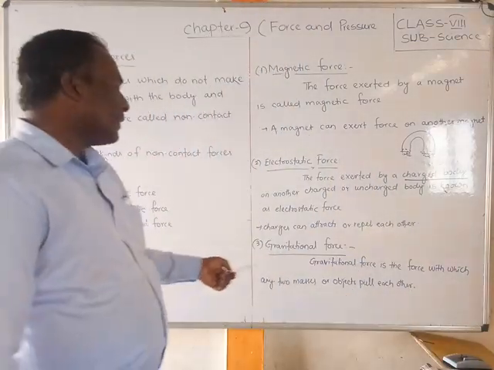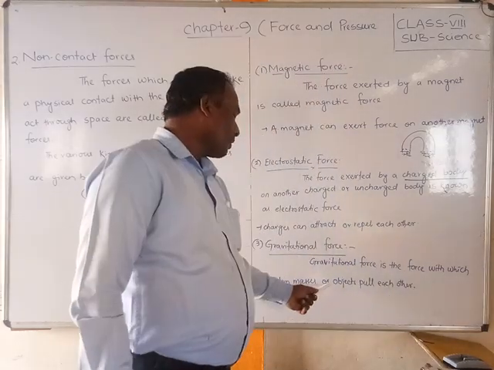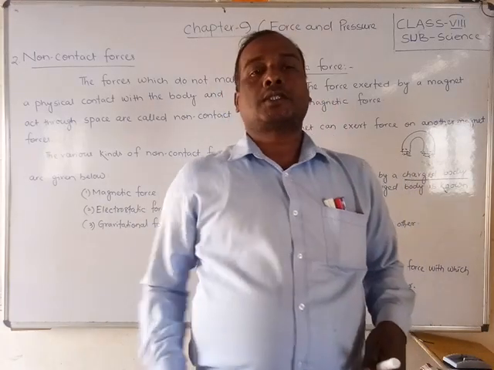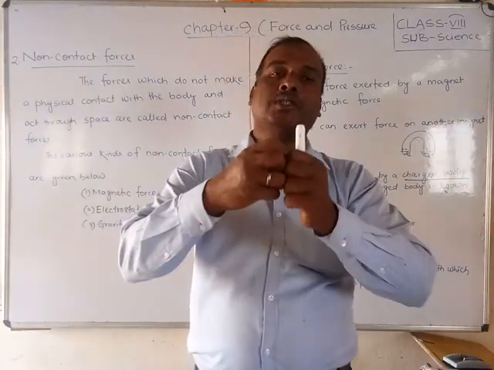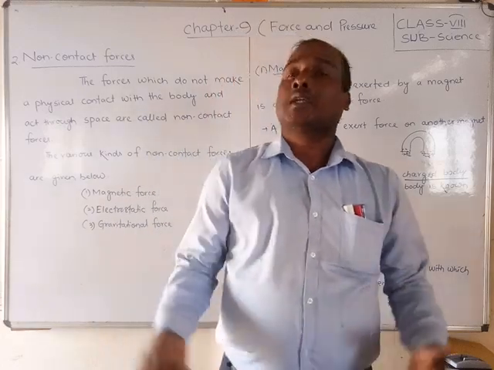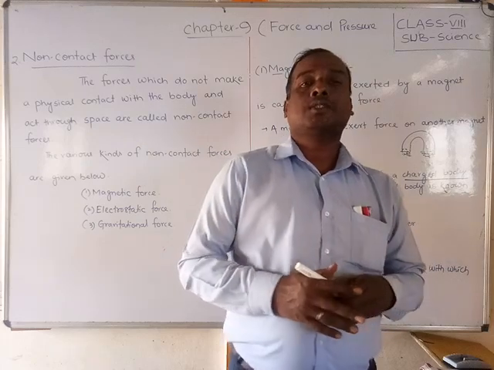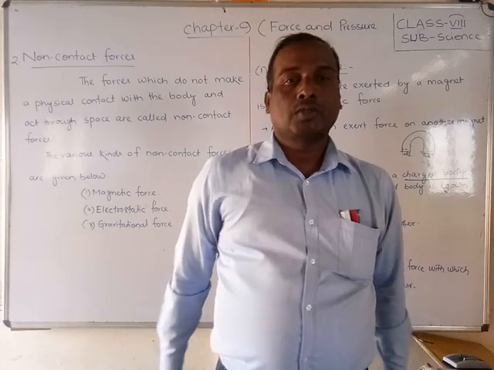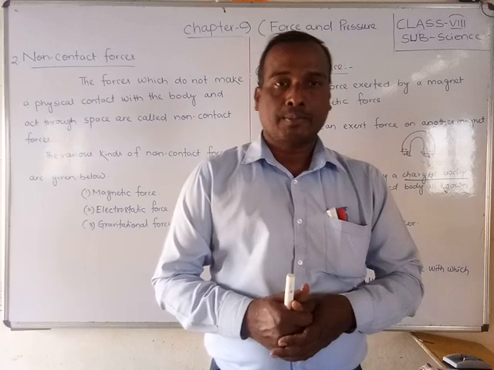Next, students, the gravitational force. The gravitational force is the force by which any two masses or objects pull each other. Whenever you see any two objects attract each other, that is called gravitational force. What is the law of gravitation, friends? When two objects in space attract or repel each other, there is a force exerted, and that is called the gravitational force.